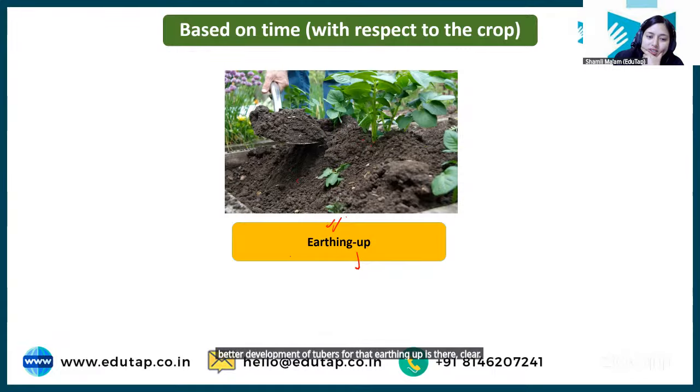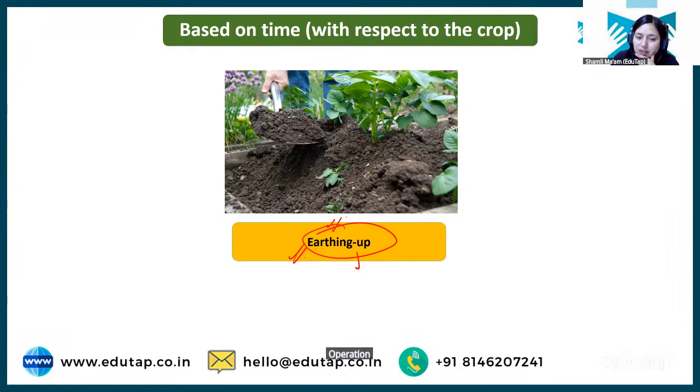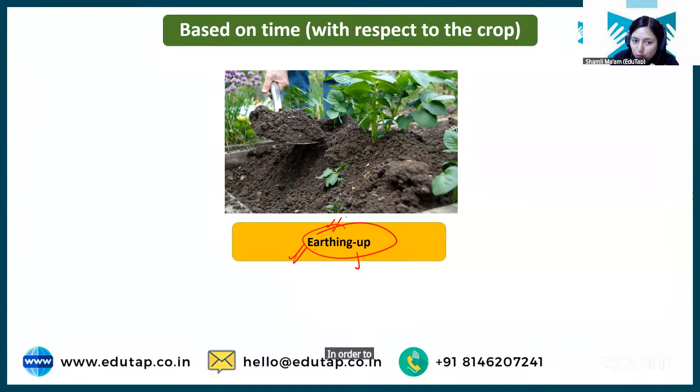So this is another interculture operation done after the sowing of seed, and it is known as earthing up. Putting extra soil at the base of the plant in order to either support the plant or to allow tuber to grow well. Okay, that is earthing up.